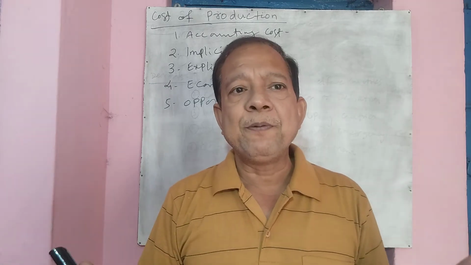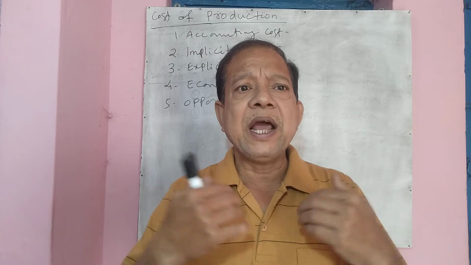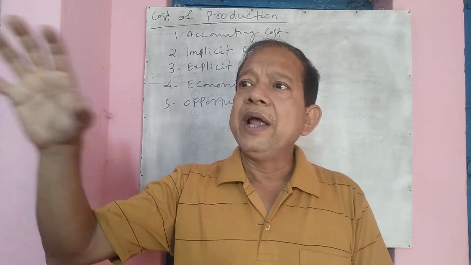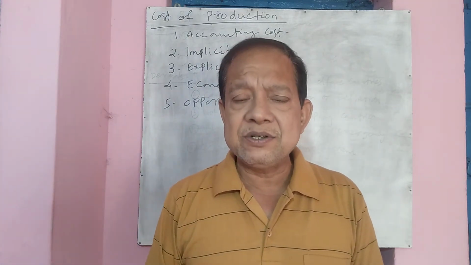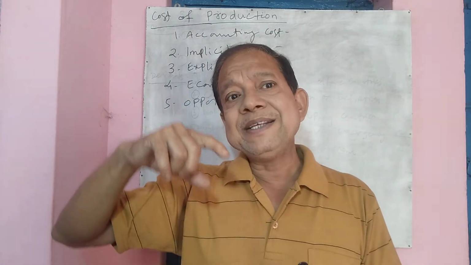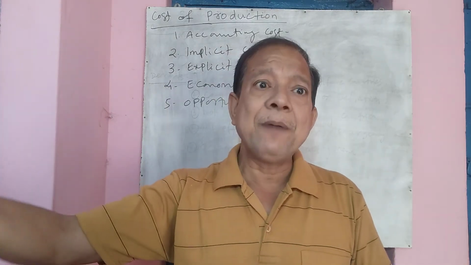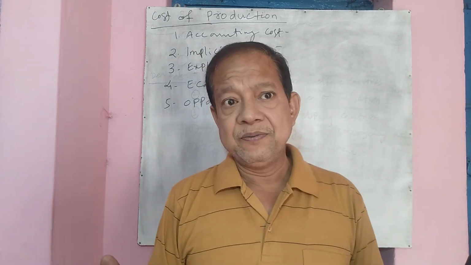Take the example of a house. Suppose I give my house on rent to X. X gives me 10,000 rupees per month as rent. Now there is another person Y. I didn't give it to Y. But if Y would have taken the house, he would have given me 12,000 rupees per month.